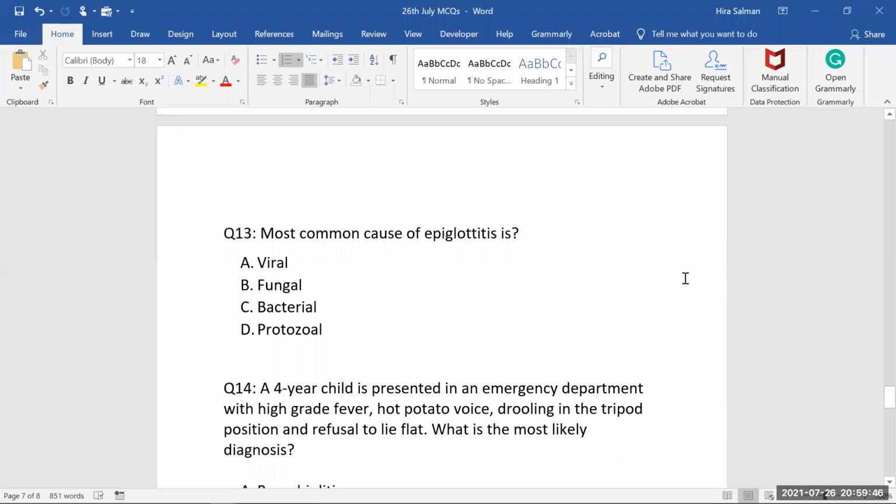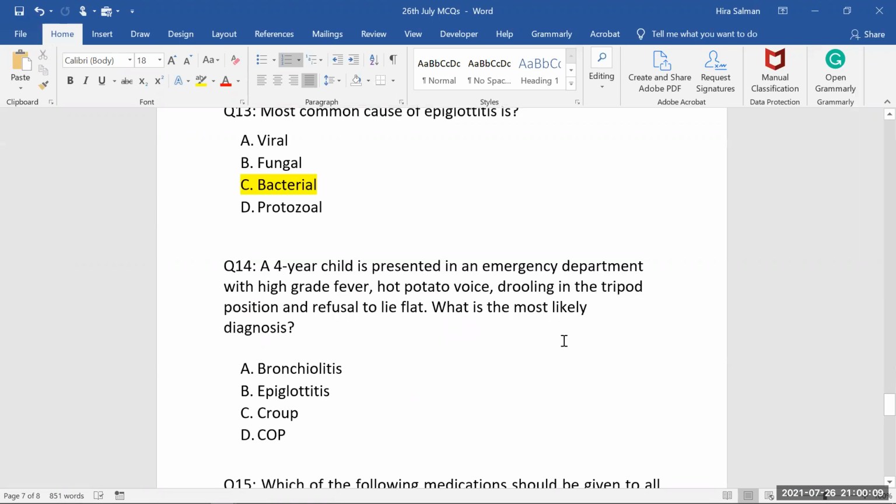Okay, the most common cause of epiglottitis, just tell me, which is the one? Haemophilus influenzae type B. And Haemophilus influenzae type B is not a virus, it's a bacteria. Most of the time I have seen a debate going on over this. Haemophilus influenzae type B is a gram-negative bacteria. It's not a virus at all. That's why the most common cause of epiglottitis is bacterial, not viral.